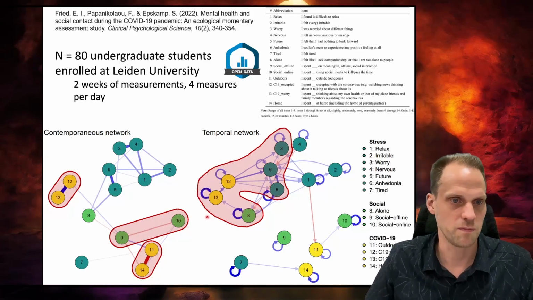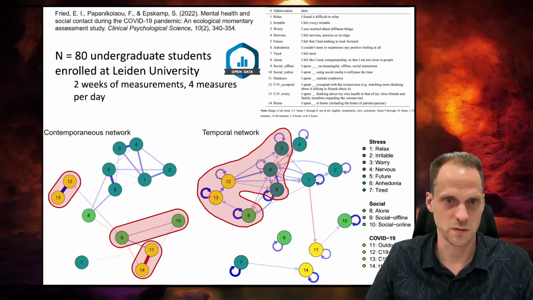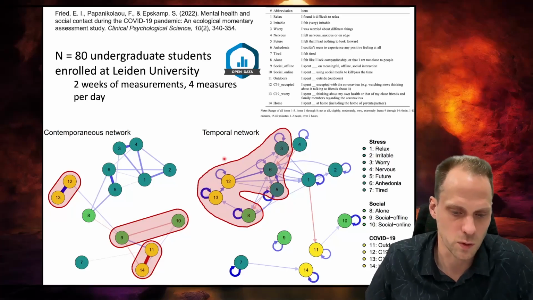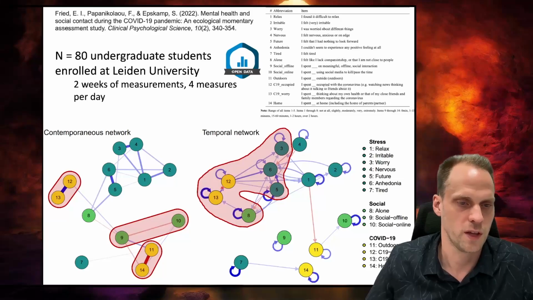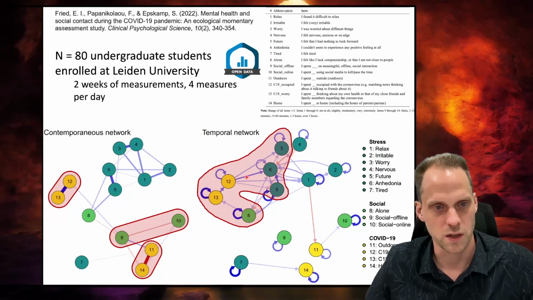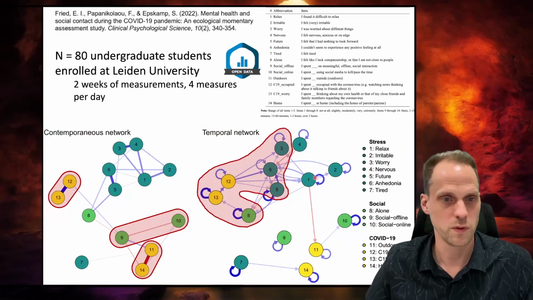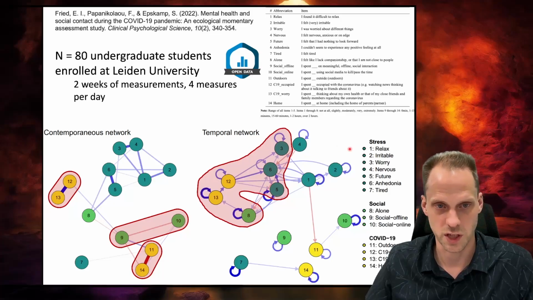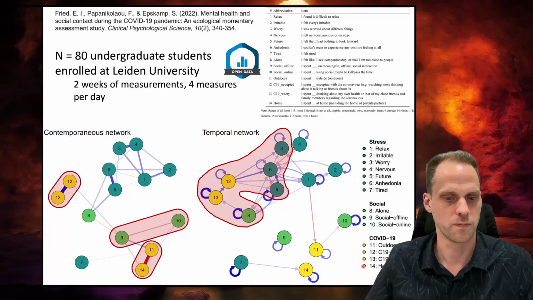Of course, in this time, people were very worried about COVID-19, very occupied about it. It was basically all you were talking about, of course. And this also showed that there were quite some temporal effects from that variable. And of course, all these temporal effects have these blue autoregressions, which means that they were also stable over time.